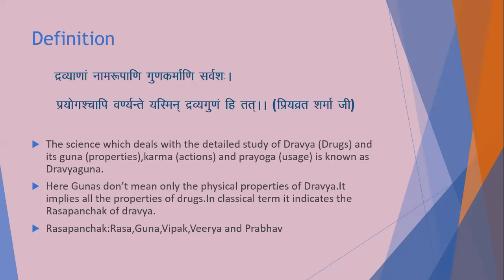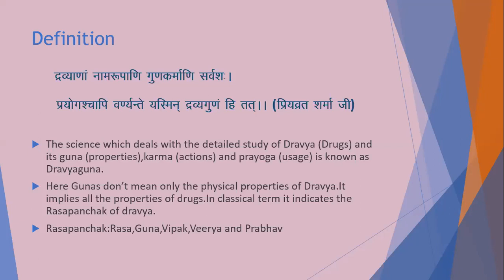Here Guna means not only the physical properties of the Dravya, it implies all the properties of drugs. In classical term, we can say it Rasa Panchaka Dravya. Rasa Panchak. Pancham means five. Rasa means one quality of Dravya. That is Rasa, Guna, Vipak, Virya and Prabhav are collectively known as Rasa Panchak.